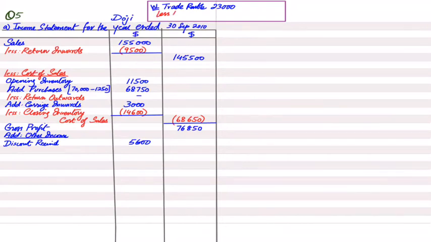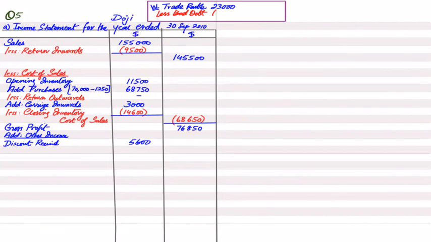Now, first of all, I need to deduct bad debt from this figure. Our customers owe us 23,000, and out of that we need to deduct bad debt. As you can see, bad debt is in note number 3. Trade receivables include a debt of 4250 which is considered irrecoverable.